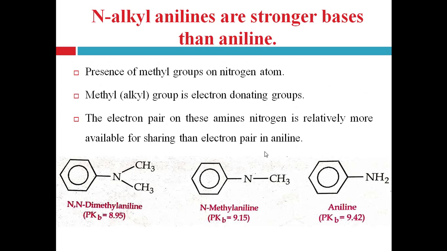Next one is N-alkyl anilines are stronger base than aniline, that is N-methylaniline and N,N-dimethylaniline are stronger base than aniline, right? Again, it means that there is more availability of lone pair of electrons on the nitrogen atoms of N-alkyl anilines, right? Why is there more availability of lone pair of electrons in N-alkyl anilines? That is due to the presence of an electron releasing group, that is methyl or alkyl group.